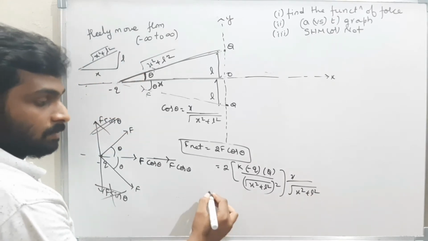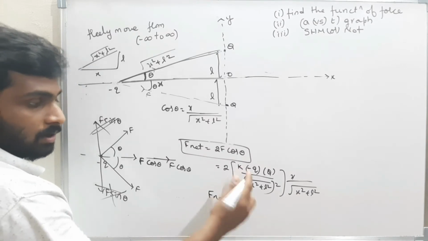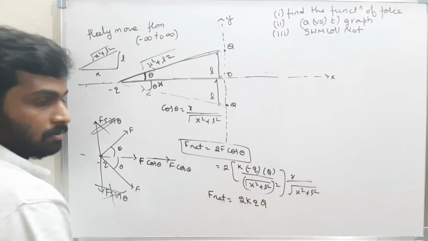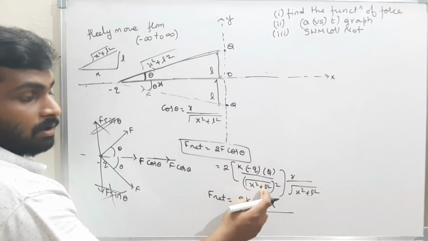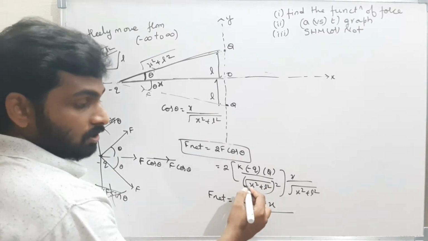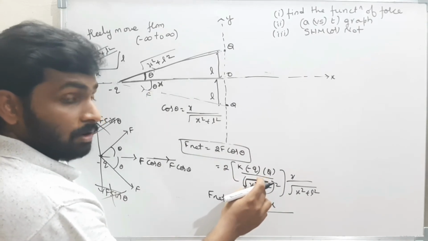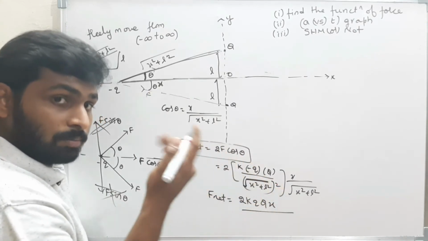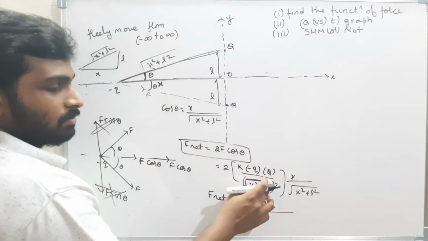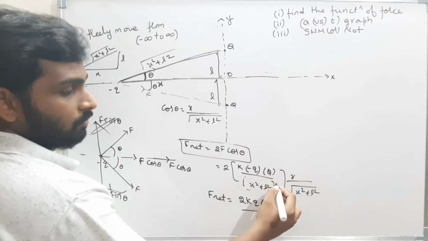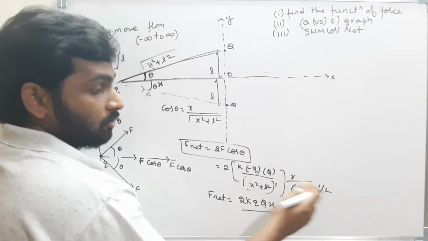What is net force? The net force is 2k q capital Q into x by root of x square plus L square. What is the meaning of root? Root is nothing but power 1 by 2. Therefore, square root whole square is simply power 1. Therefore, x square plus L square, I can write this one as power 1 and this one as whole power 1 by 2. Under root means whole power 1 by 2.